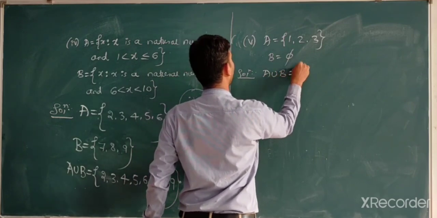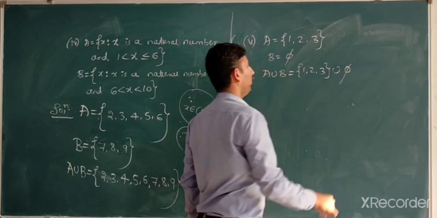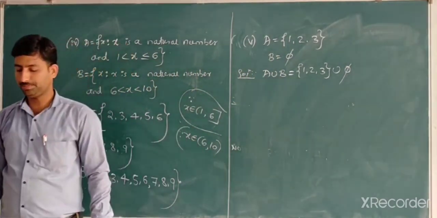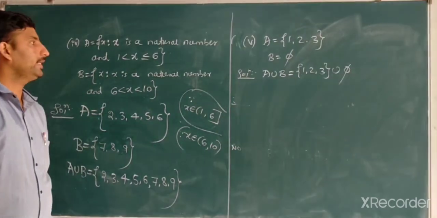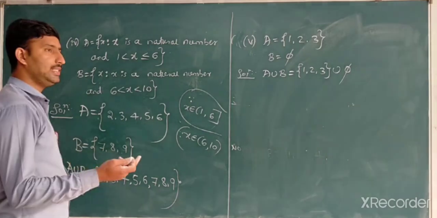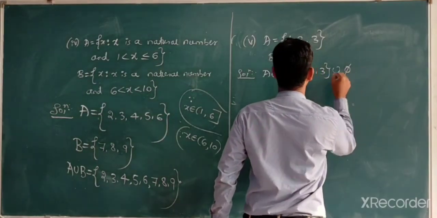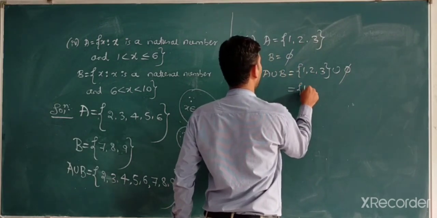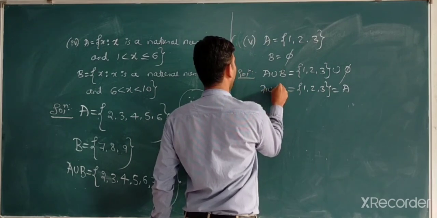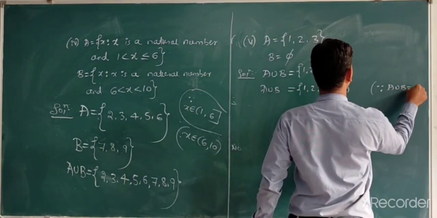A union B is nothing but {1, 2, 3} union empty. What is A union empty? A union empty is equal to A. A intersection empty is empty. So A union empty is nothing but {1, 2, 3}, which is nothing but A.